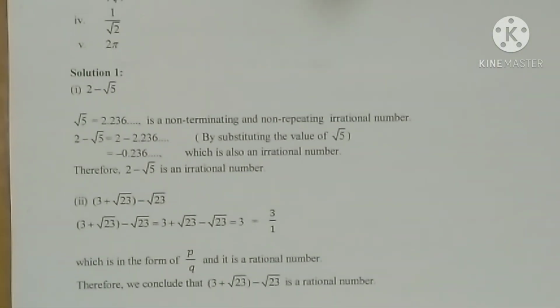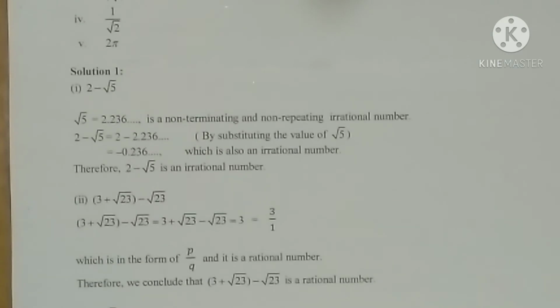First question, 2 minus root 5. So the value of root 5, we know that it is 2.236 etc., which is a non-terminating and non-repeating number. So it's an irrational number. So 2 minus root 5 means 2 minus 2.236 etc. So that means minus 0.236 etc., which is also an irrational number.